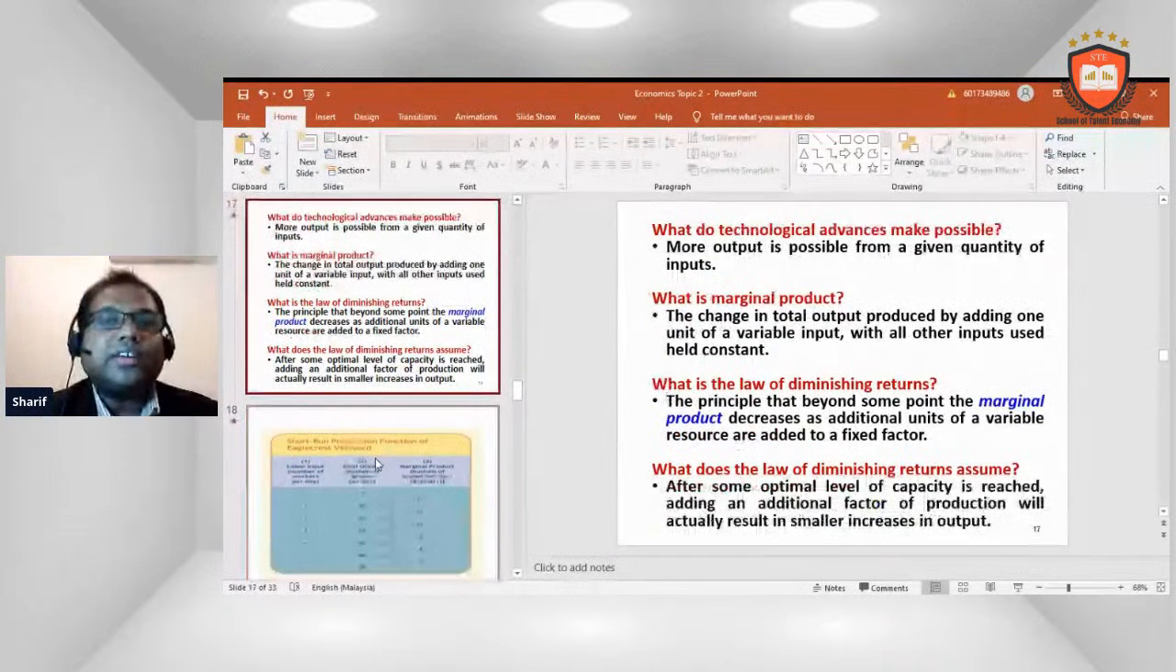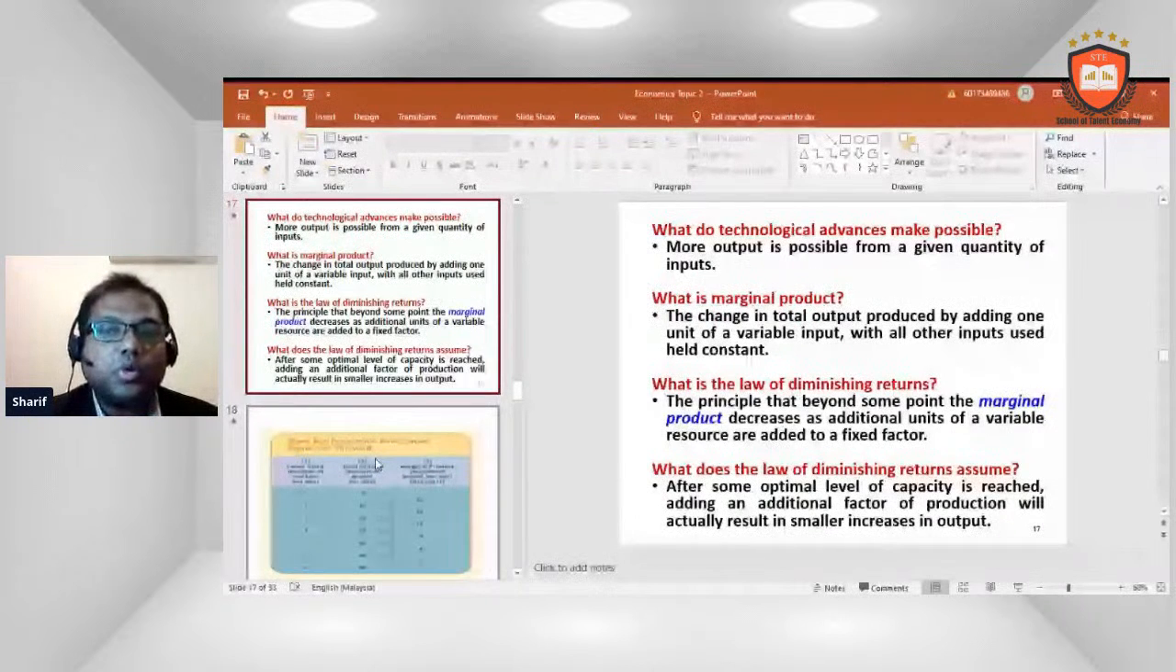What does technology advance make possible? More output is possible from a given quantity of input. What is marginal product? The change in total output produced by adding one unit of a variable input, with all other inputs held constant. What is the law of diminishing returns? The principle that beyond some point the marginal product decreases as additional units of a variable resource are added to a fixed factor.